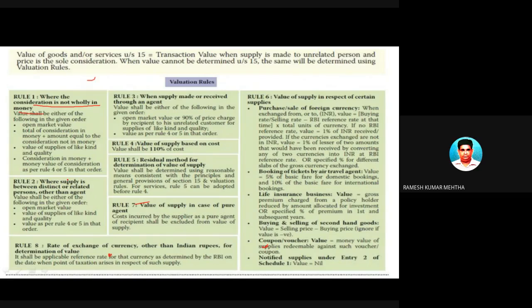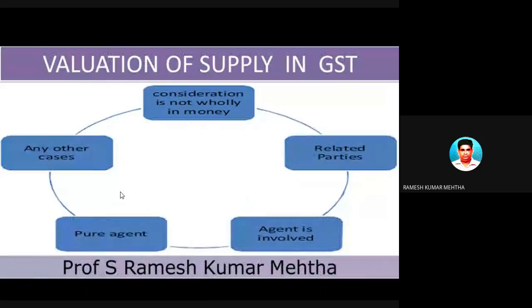Number 1. Number 2, where the supply is between two distinct persons other than the agent, where the supply made or received is through the agent, and valuation based on cost, 100% of cost. So there are rules like this, and the answers as far as values are concerned, how to find out the values, are given. So let's take our discussion further, and from the next slide it will be easy for you to understand.